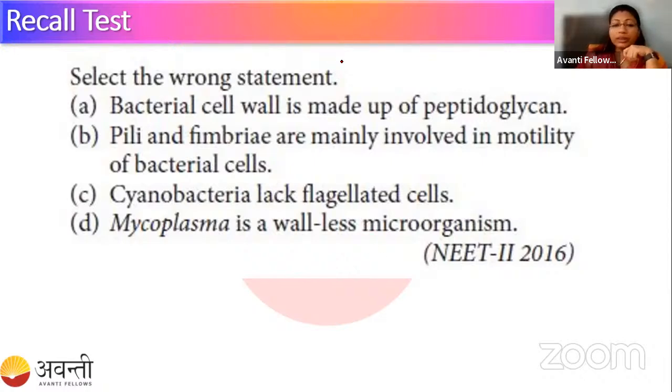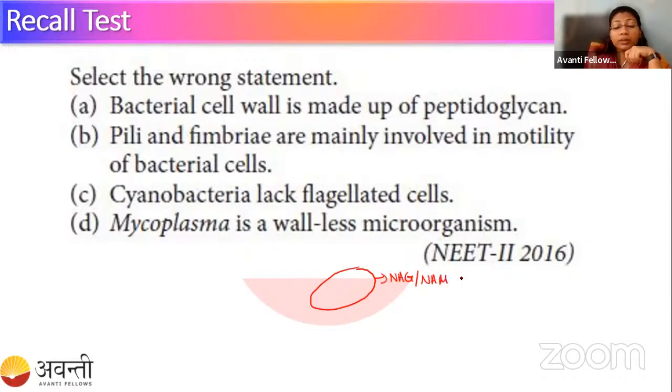Here you can see the result that most of you have answered option B. Let's check what is the correct answer. For that, we are going to discuss each and every statement. Statement A is saying bacterial cell wall is made up of peptidoglycan. Yes, we have seen that bacteria have a cell wall which is made up of NAG and NAM, which is a peptidoglycan.